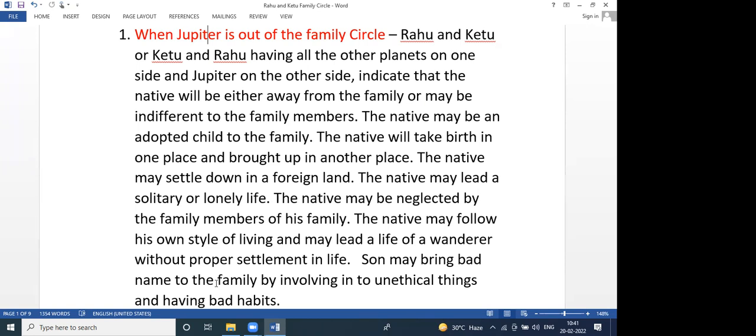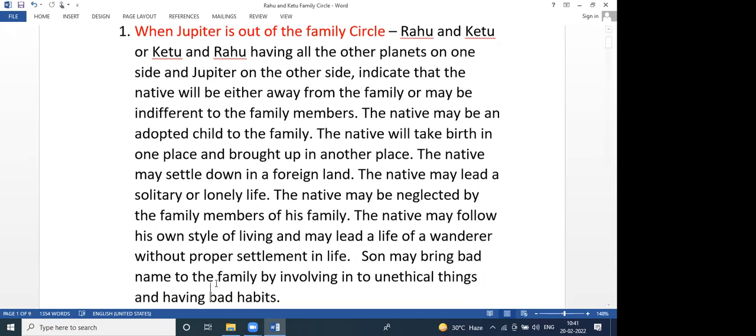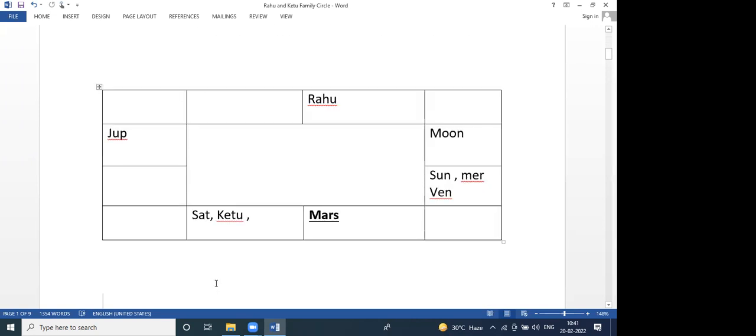The native may follow his own style of living and may lead a life of a wanderer. Generally, these people will lead a life of a wanderer, like a monk and like a sannyasi, without proper settlement in life. So, in a nutshell, we can say, if Jupiter is outside, generally these people will not settle in life. They may leave the family and go to a foreign land, and there may be some gap between wife and husband because Jupiter is outside and wife is inside. So that is the problem.